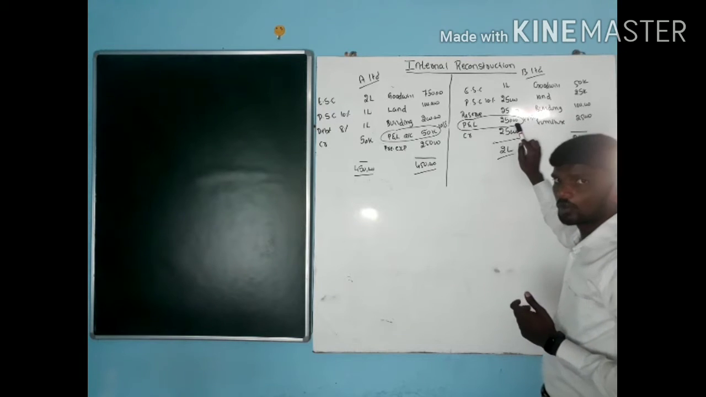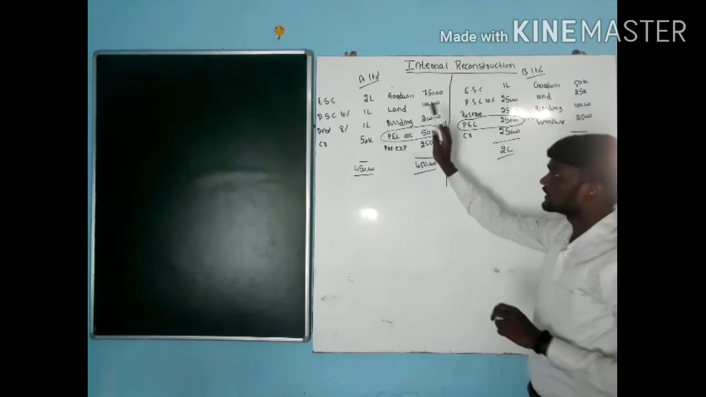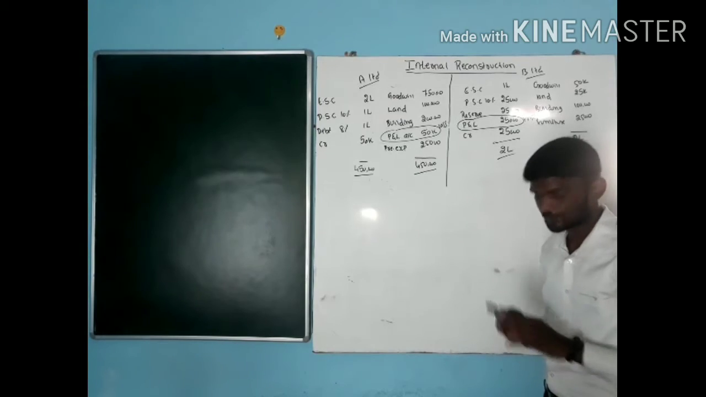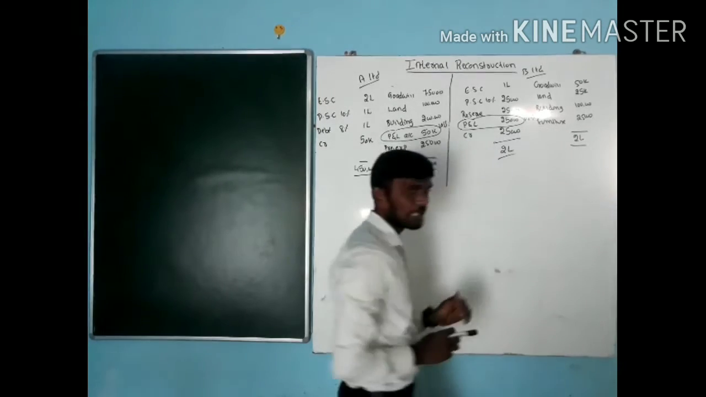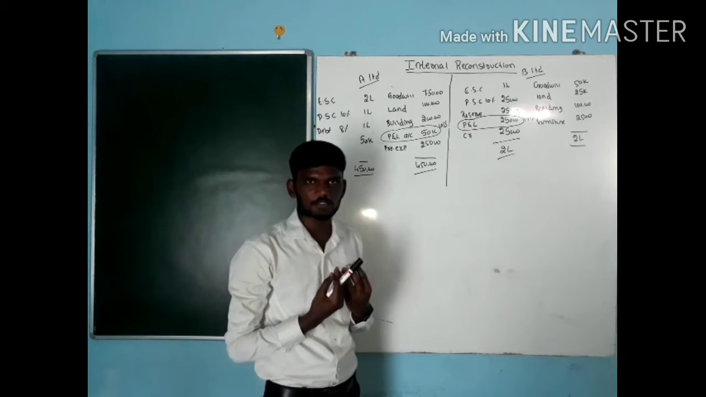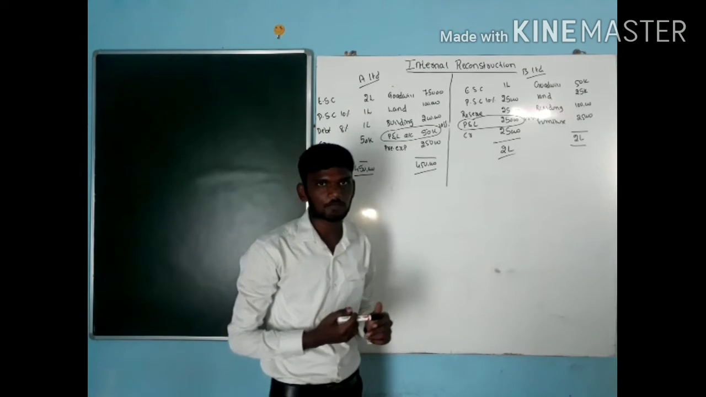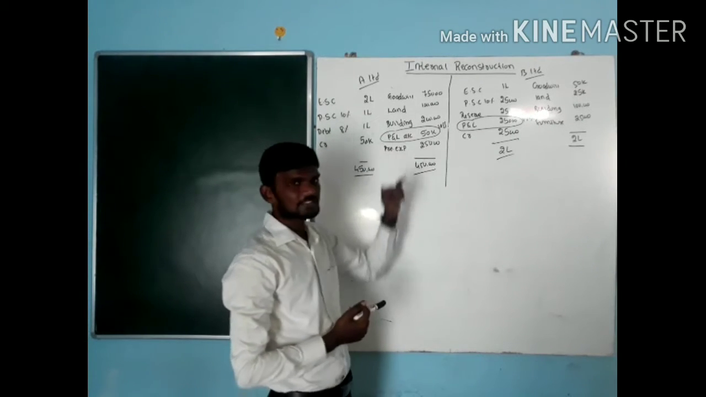P&L account profit, why is it a liability? Because this is the amount the company has to repay to the equity shareholders as well as the preference shareholders. So this comes under the liability side. It's a kind of responsibility for the company, so it's a kind of liability. Whereas loss comes on the asset side.